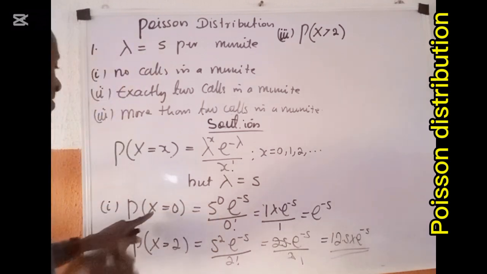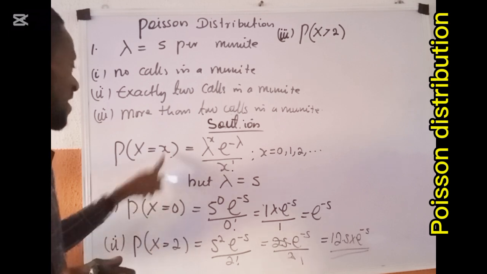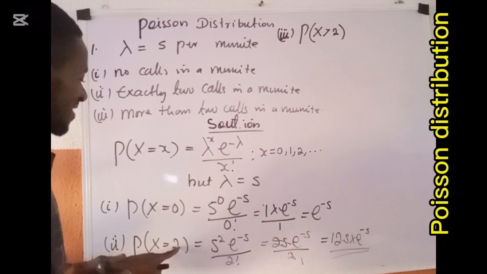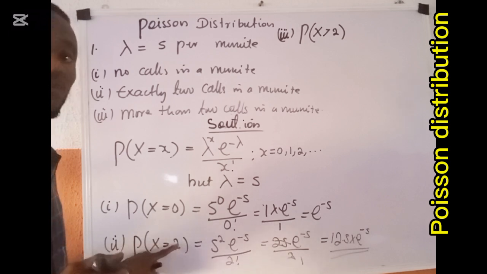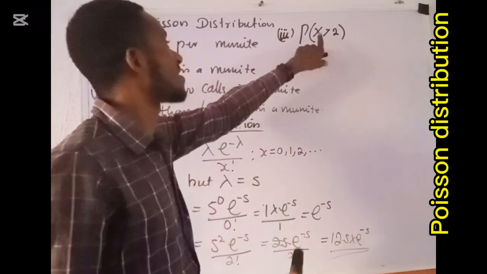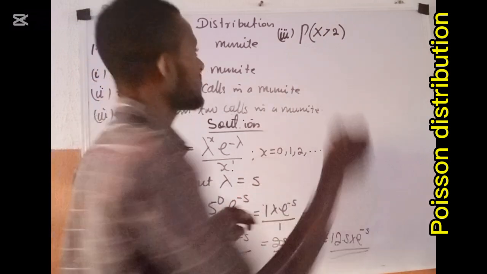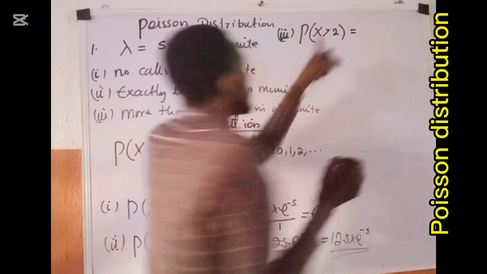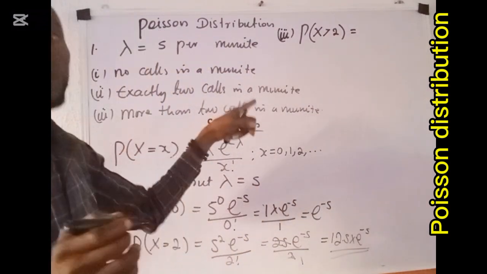Here it was the probability that there was no core, so the random variable X becomes 0. Here it is exactly 2 cores, and X takes a value of 2. Here we are talking about more than 2 cores, so X is going to be greater than 2.